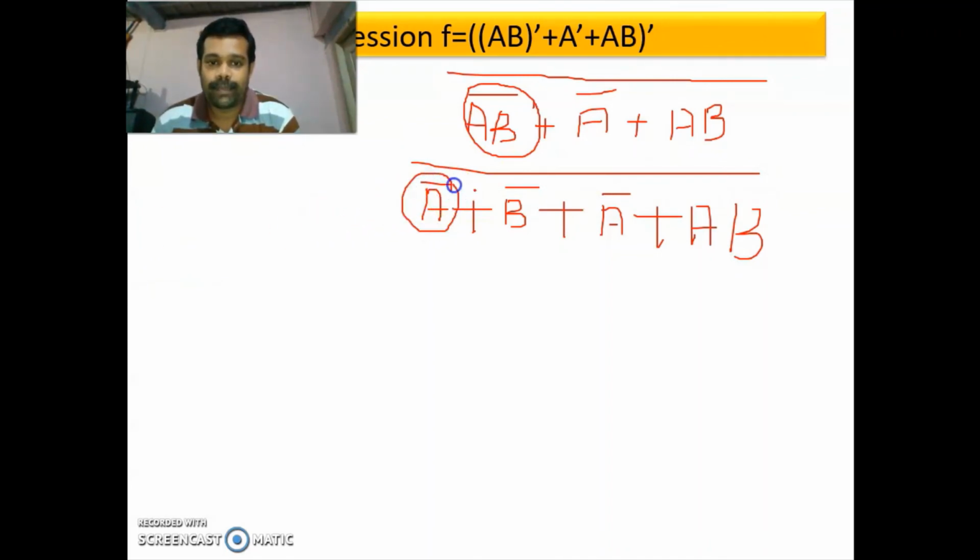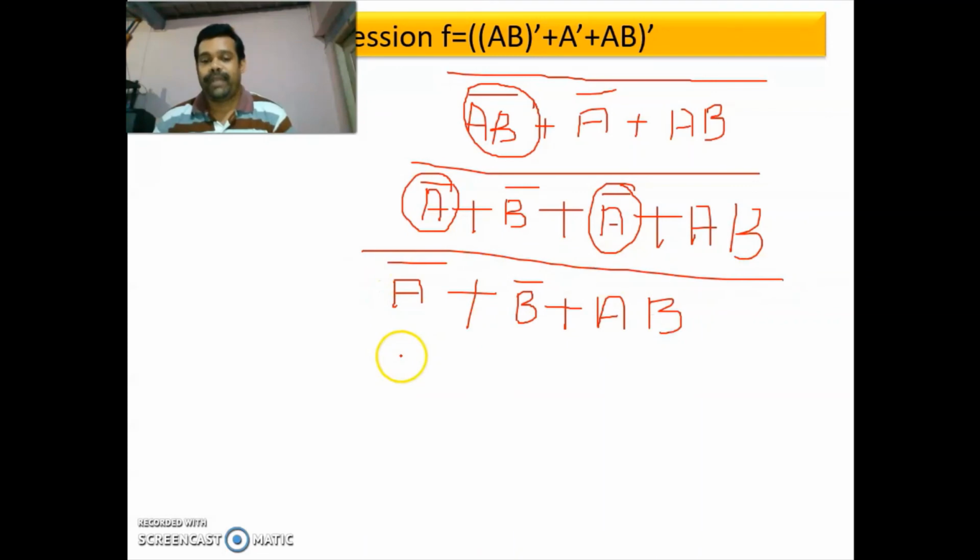So next we can apply another law. Here you are having A bar, here you are having A bar. So A plus A is A, so A bar plus A bar is A bar. So A bar plus B bar plus (A B) the whole bar.